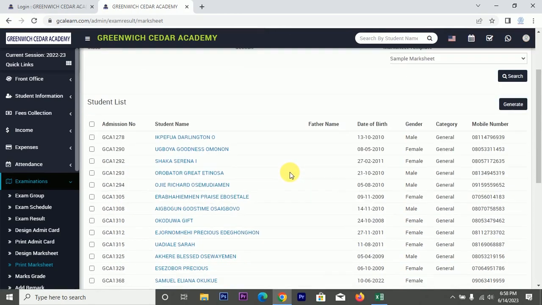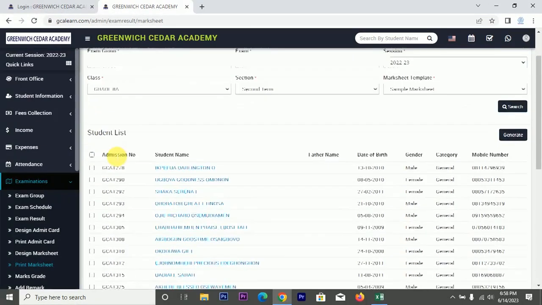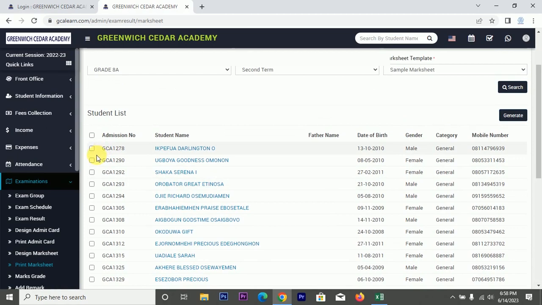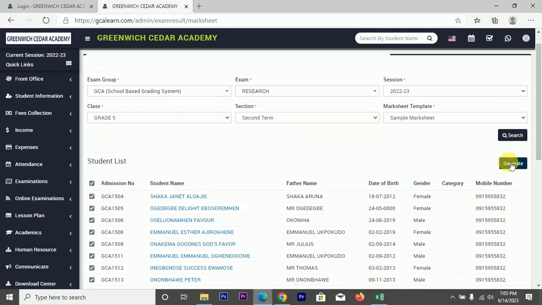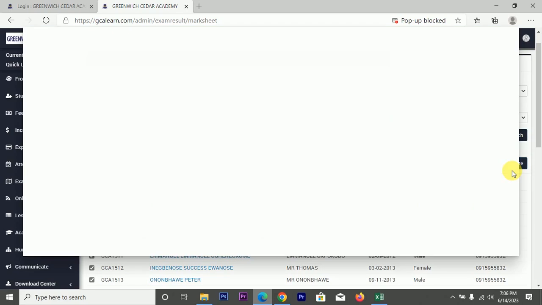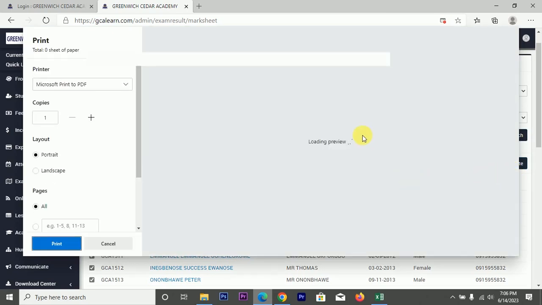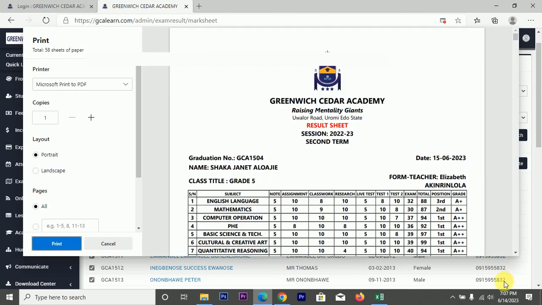So these are the students for this particular class, grade 8. You can decide to generate the result of just one person or some persons. You mark them and generate the result. But let me generate for everybody. So it's loading. So we generate. See it. We want to generate everybody's results. It's loading. Good. So this is it.